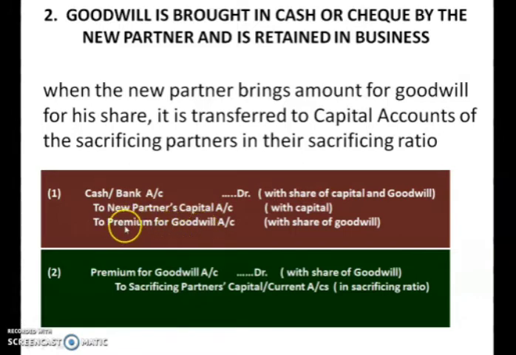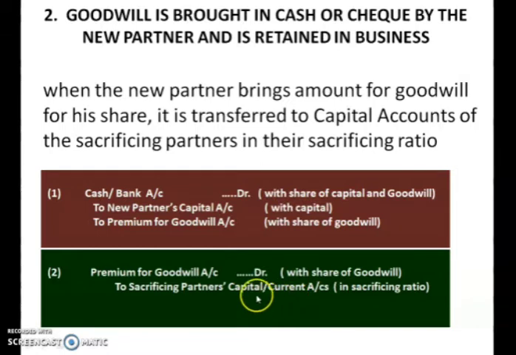As I told you, this premium for goodwill is brought by the new partner to compensate the sacrificing partners. So this amount of goodwill will be distributed to the sacrificing partners in the sacrificing ratio. We have to pass the second entry related to that. In the second entry, premium for goodwill account is debited to sacrificing partners' capital or current accounts.